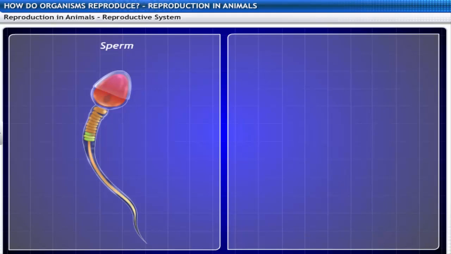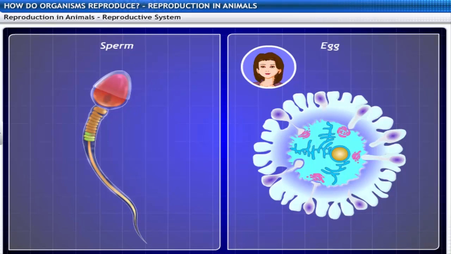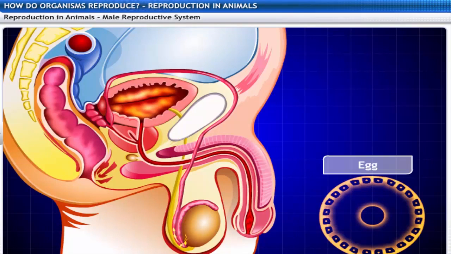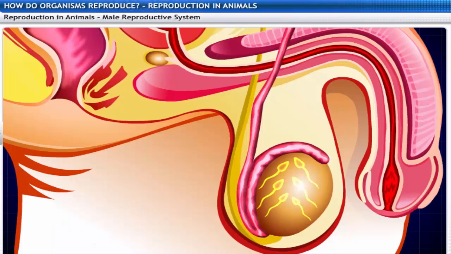The sperm forms a part of the male reproductive system, while the egg forms a part of the female reproductive system. The male reproductive system consists of sections that produce germ cells like sperm, while other sections take up the task of delivering them to the site of fertilization. In males, the germ cells known as sperms are formed in the testes, located outside the abdominal cavity in the scrotum.